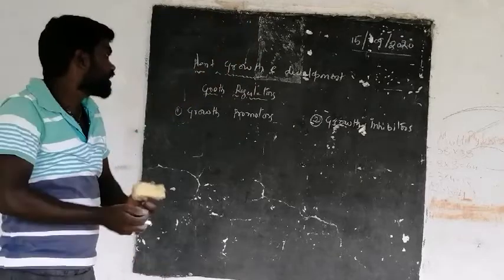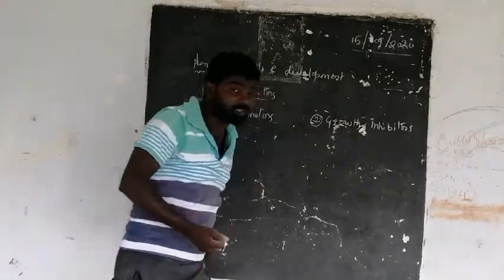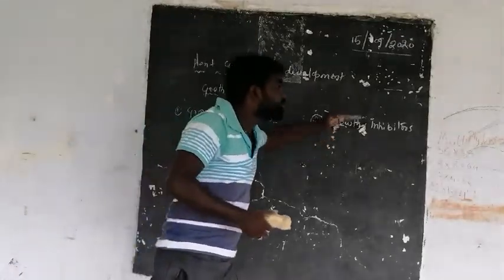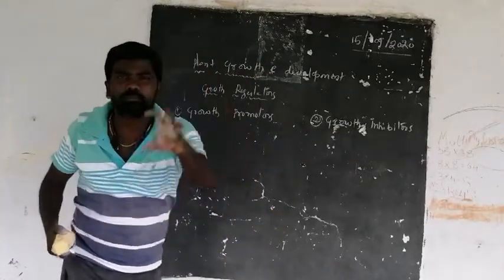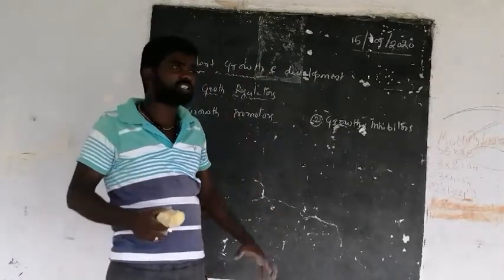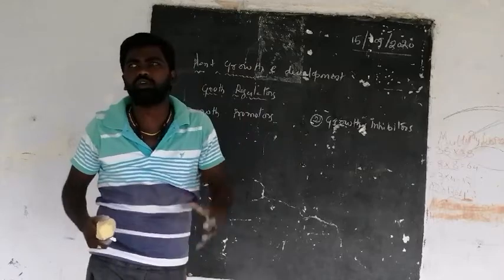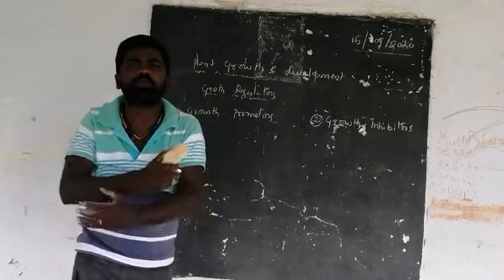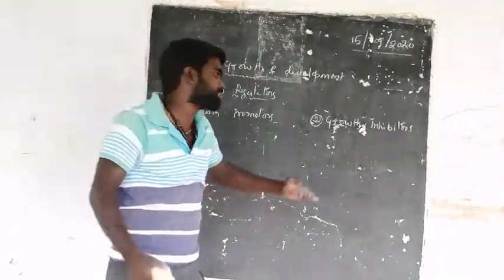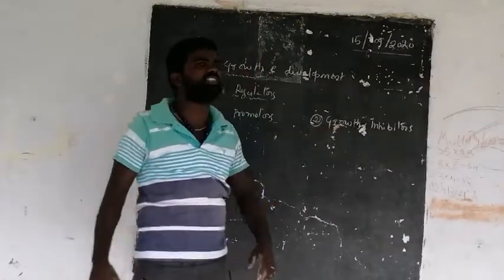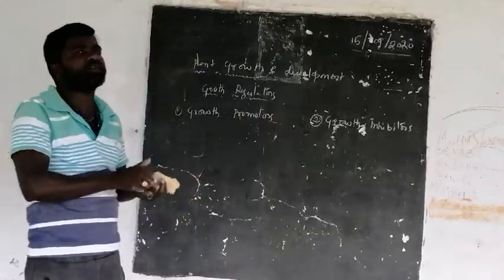The growth inhibitors can reduce the growth of some parts of the plant body. For example, some old parts of the plant body should be removed from the plant, and this removal is done by these growth inhibitors.